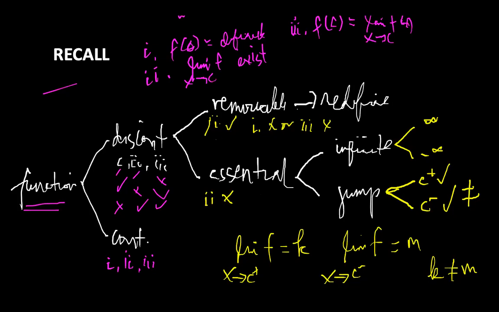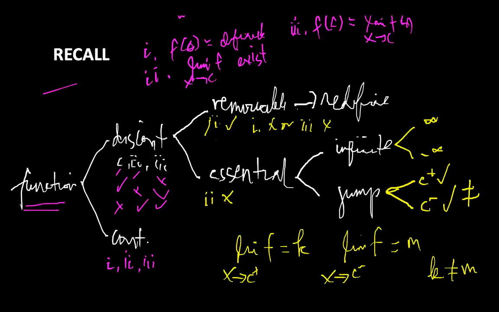When we say removable, the limit exists, but either the function value or condition number 3 did not satisfy. Okay? And for essential naman, the limit does not exist, pero yung dalawa pwedeng masatisfy. Alright? Or either 1 lang or 3 lang yung nasatisfy niya.